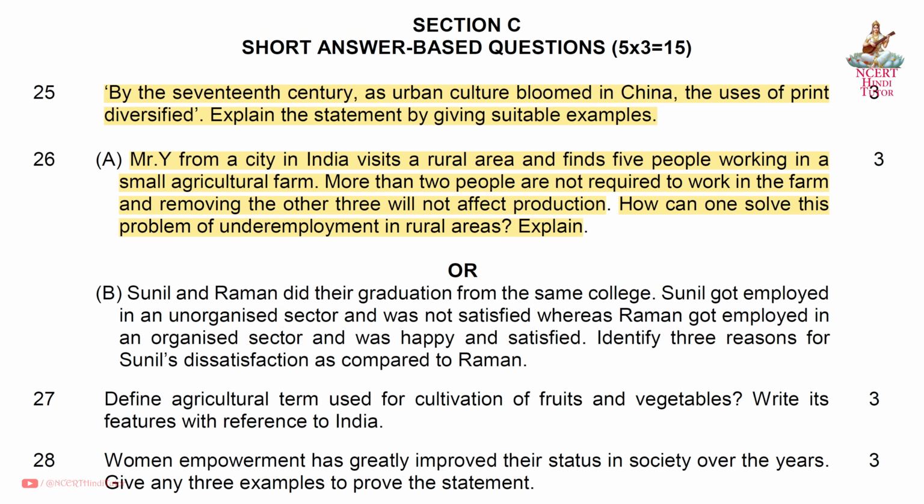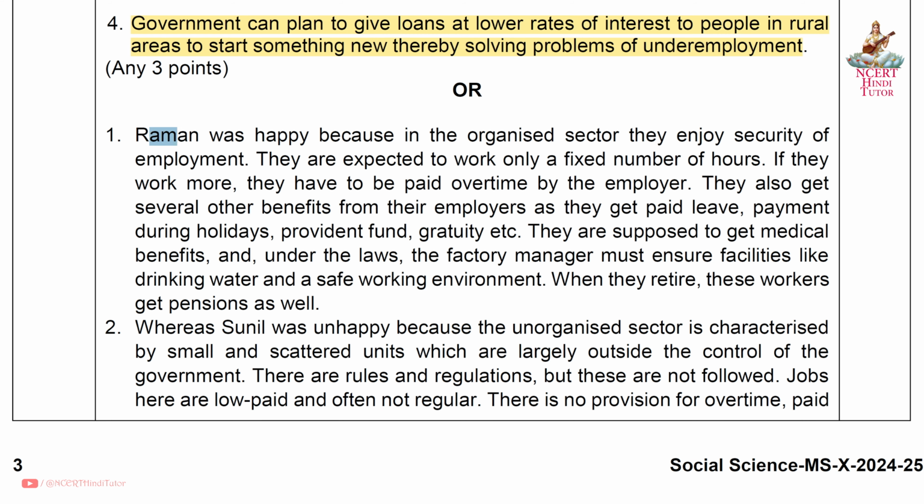Or 26b. Sunil and Raman did their graduation from the same college. Sunil got employed in an unorganized sector and was not satisfied, whereas Raman got employed in an organized sector and was happy and satisfied. Identify 3 reasons for Sunil's dissatisfaction as compared to Raman. Answer. First, Raman was happy because in the organized sector, they enjoy security of employment. They are expected to work only a fixed number of hours. If they work more, they have to be paid overtime by the employer.